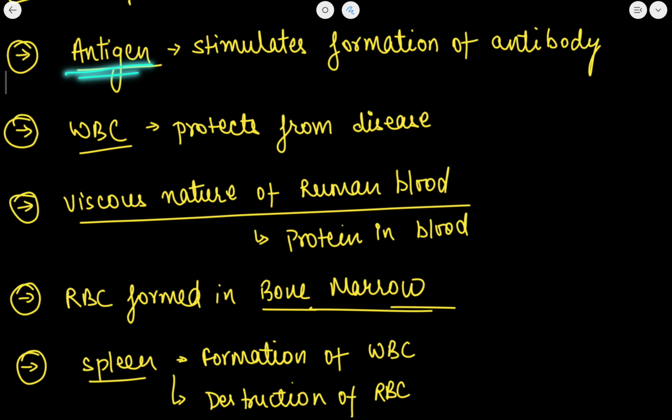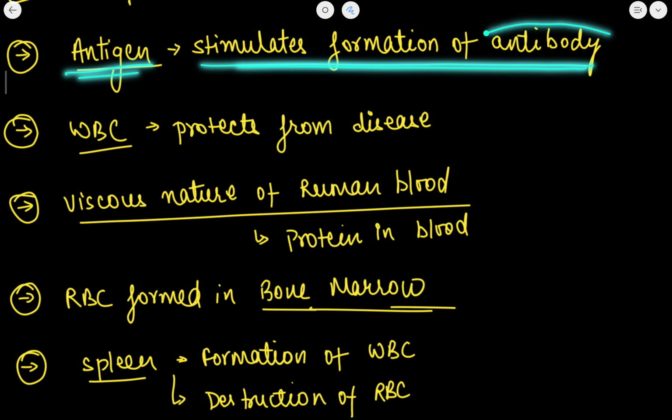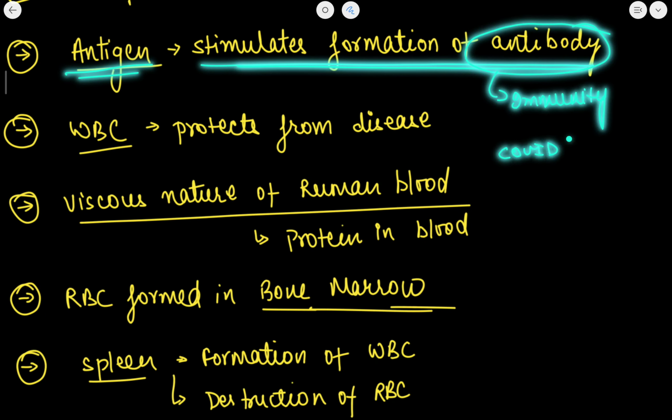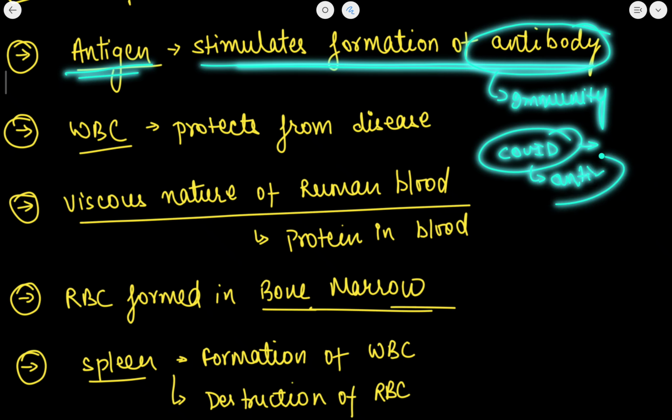Now what is antigen? It stimulates the formation of antibodies, and antibodies help us to provide immunity against a certain disease. For example, at the time of COVID the antigen of COVID was provided to create antibodies in the body through various vaccines. Some of the vaccines related to COVID was Sputnik. Sputnik, you have to remember, was from Russia.